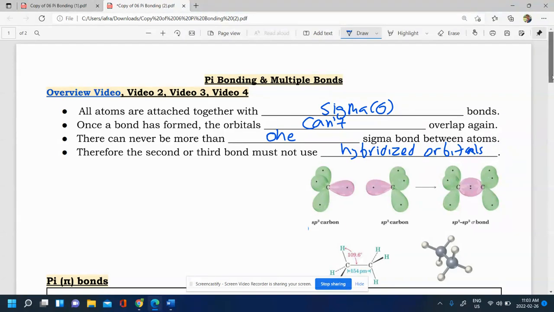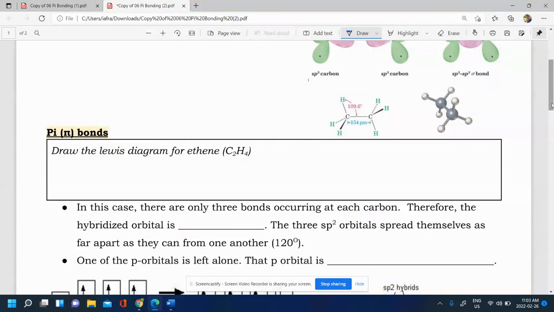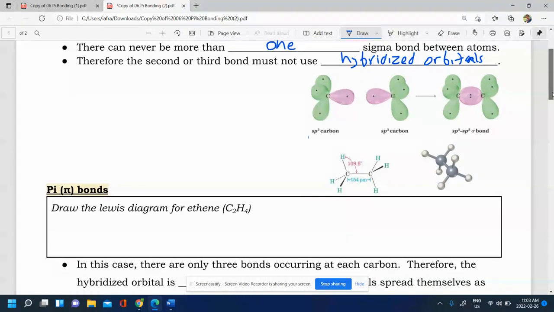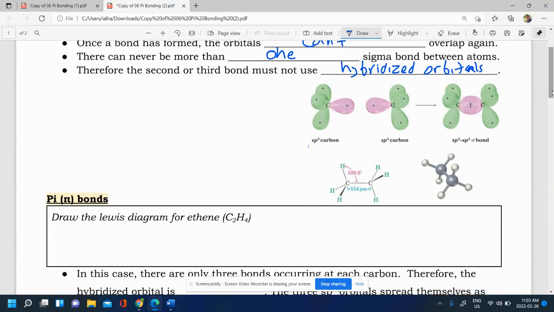So let's go take a look at an example. We're going to draw C2H4. We can actually see carbon over here. This here is C2H6. Let's do this first, actually. C2H6. So if we draw out C2H6, we have this like that. So let's draw this out. These are all single bonds here with one line each.